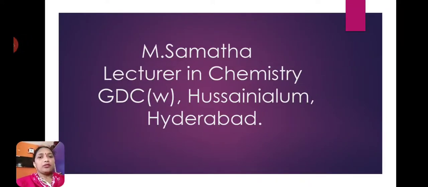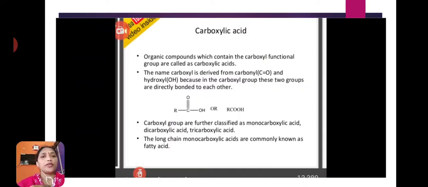Okay, students. Today's topic is carboxylic acids. This is from organic chemistry. Organic compounds which contain the carboxyl functional group are called carboxylic acids. Means here the compounds which have the carboxylic acid functional group are called carboxylic acids.